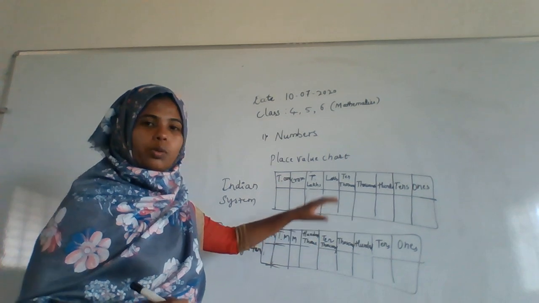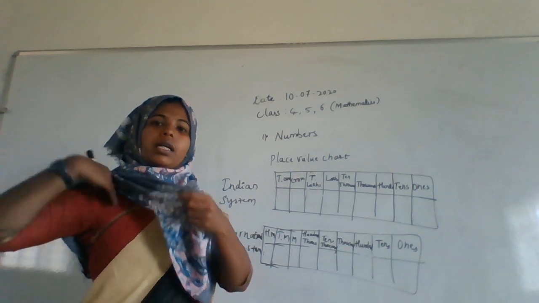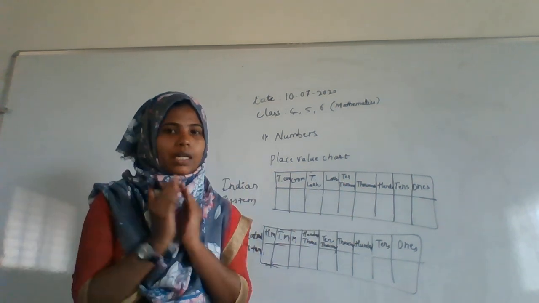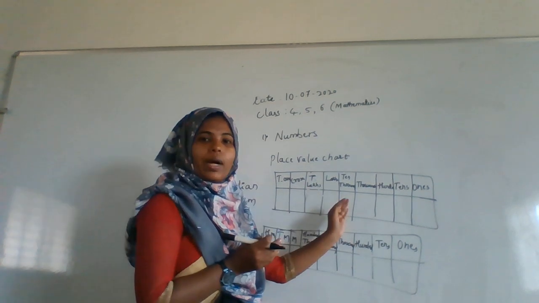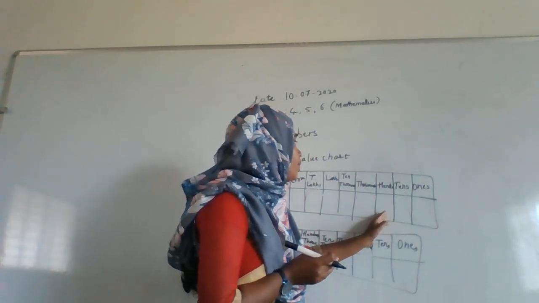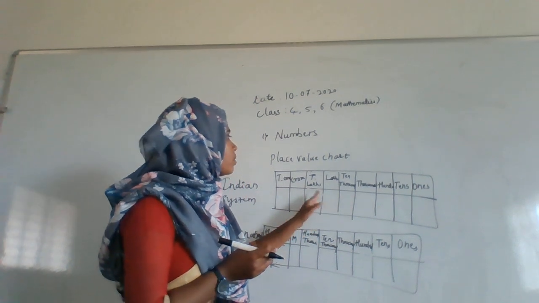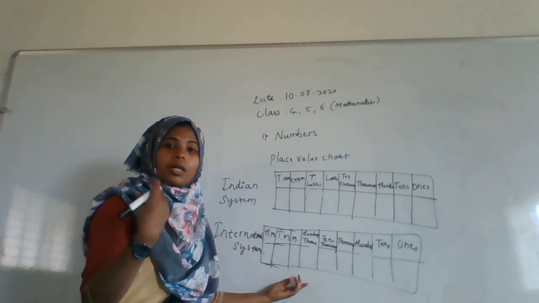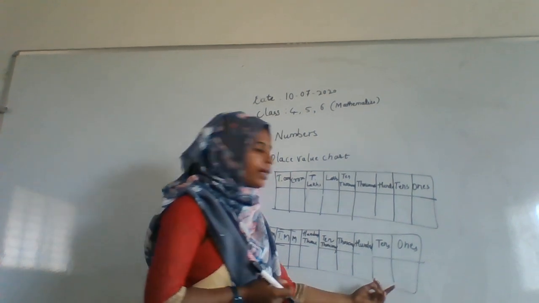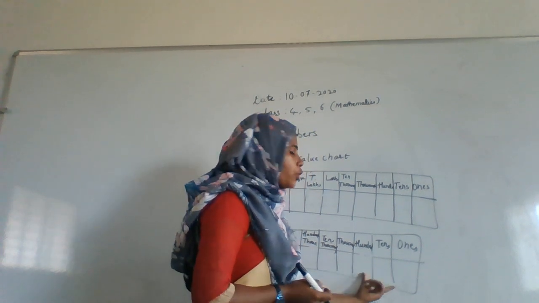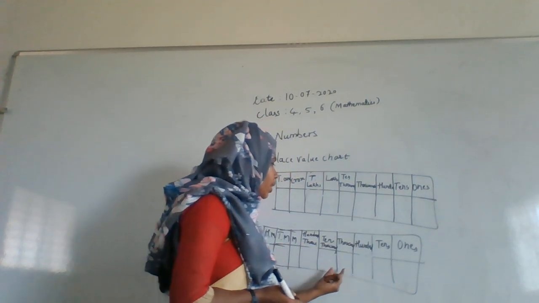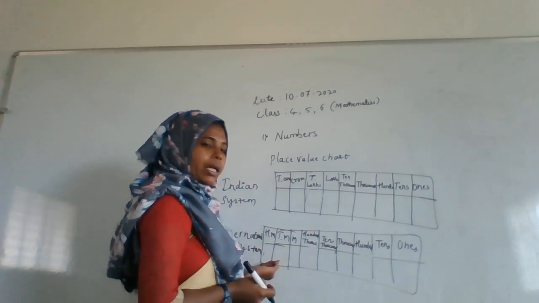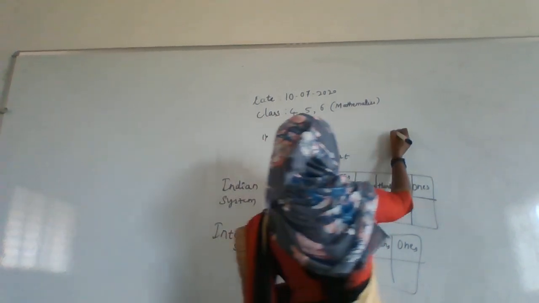This is the thing you are going to do in your number system, that is more on large numbers. Means how you are extending the number to make it large, right? You are putting in a place value chart: ones, tens, 100, 1,000, 10,000, lakhs, 10 lakh, crore and 10 crore. That is the Indian system. The same way, internationally, how we are using numbers, will be ones, tens, hundreds. Up to this they are the same. But after that, you are going to write thousands, 10,000, 100,000, million, 10 million, and 100 million. For example, take it as